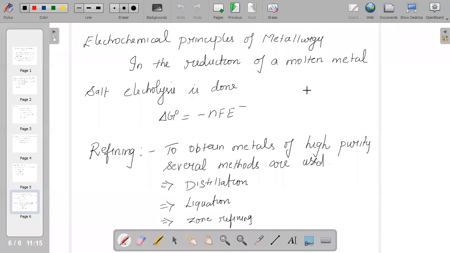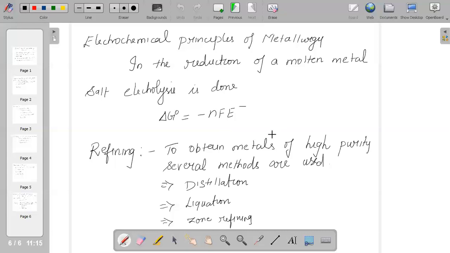So how do we decide based on the value of delta G naught equal to minus nFE? n is the number of electrons, and E is the electrode potential of the redox couple formed in the system. More reactive metals will have a large negative value of electrode potential, which means the reduction process is going to be very difficult.